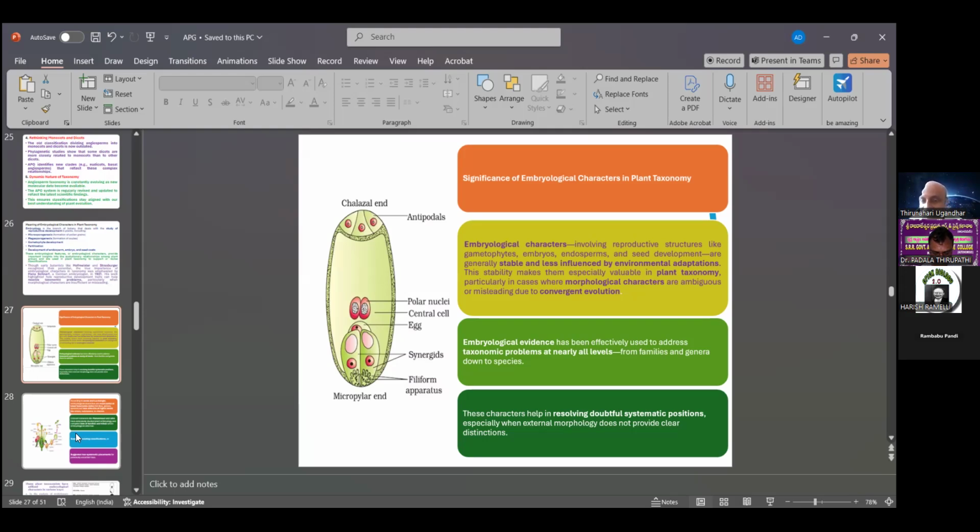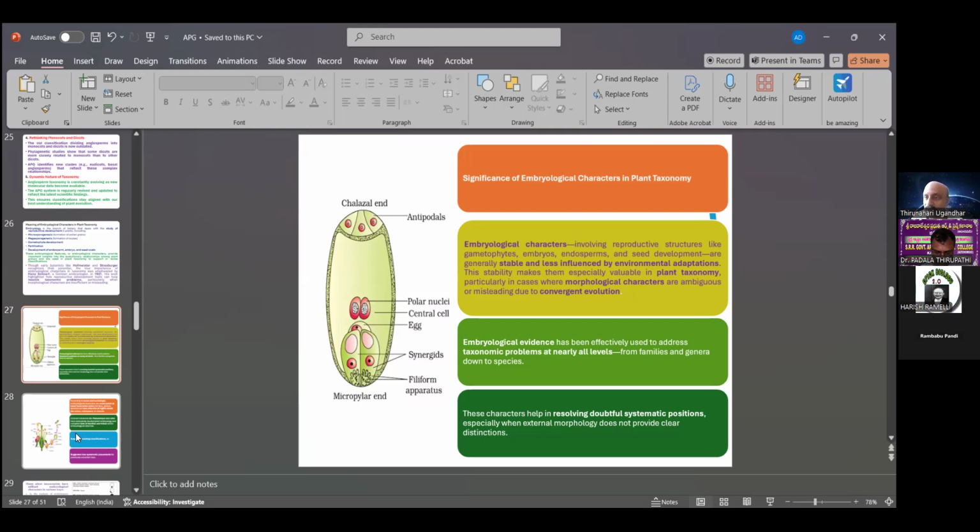These characters help in resolving doubtful systematic positions. Both morphological and embryological characters are used to classify plants, especially when external morphology does not provide clear distinctions.